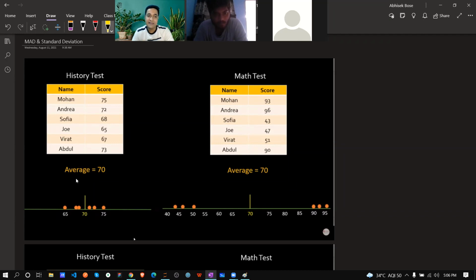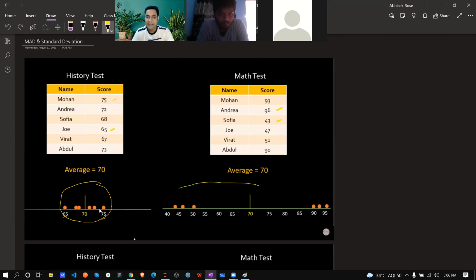Now just think, this is the average. If I draw a line over here at this average, you can see all the values come within a range like 65 to 75, correct? Because the minimum is 65 and the maximum is 75 over here. But here the maximum is 96 and the minimum is 43.